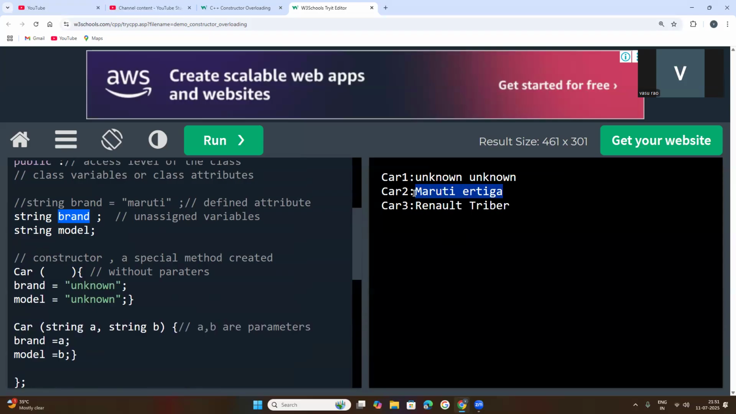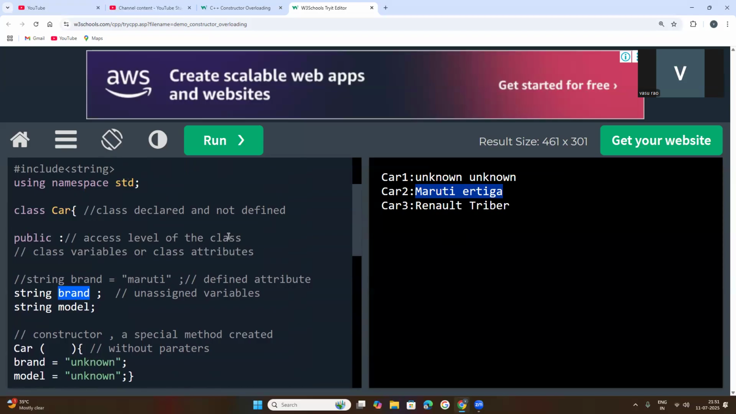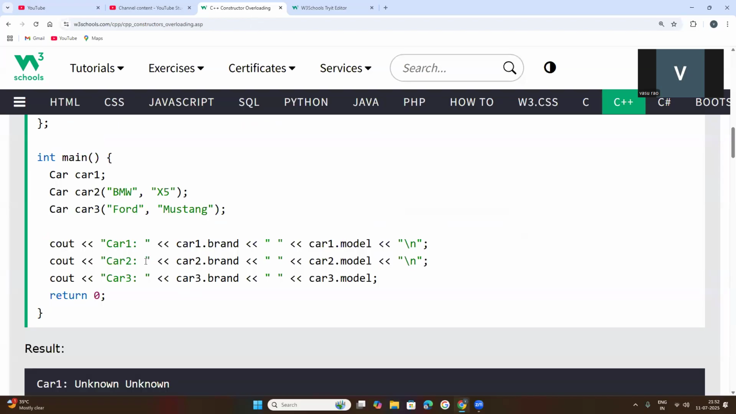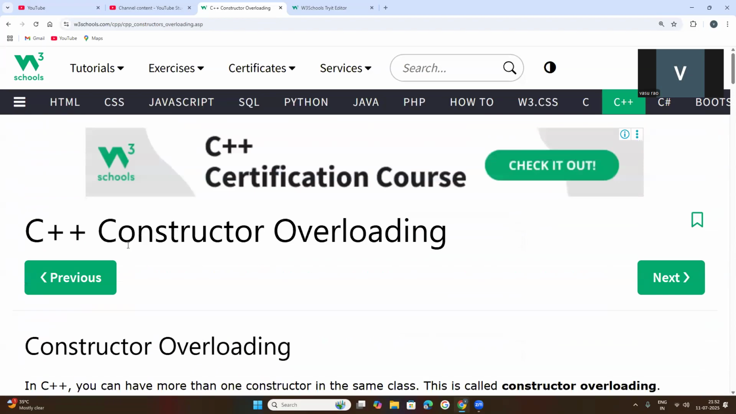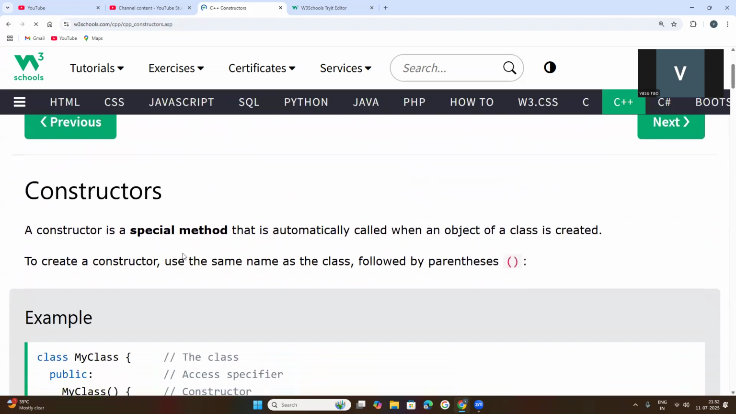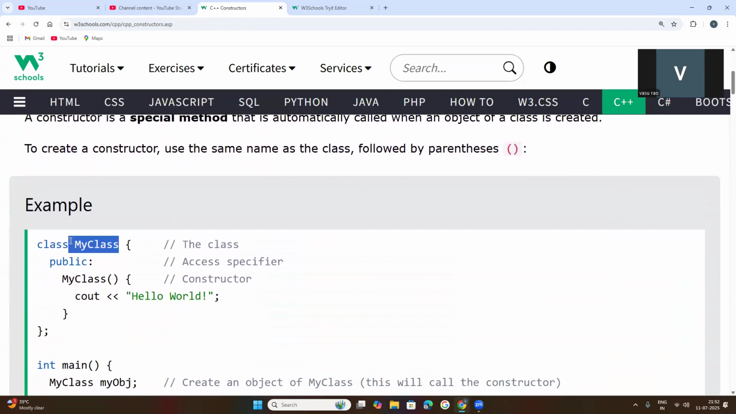This is a single class, and for that class we can create more objects, each customized with whatever values you want to pass. That is the main motive of the class. But what is constructor overloading? See what happened here. This is the constructor overloading. Generally, a constructor is created as a special method for this class.